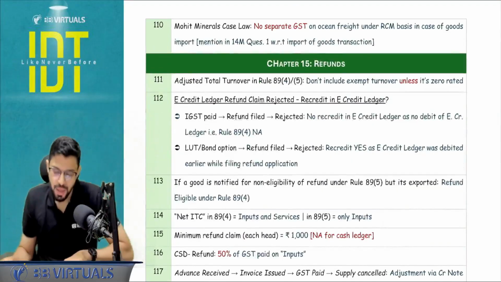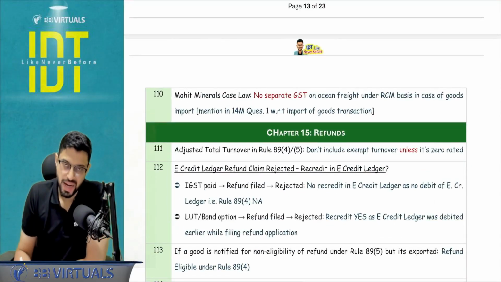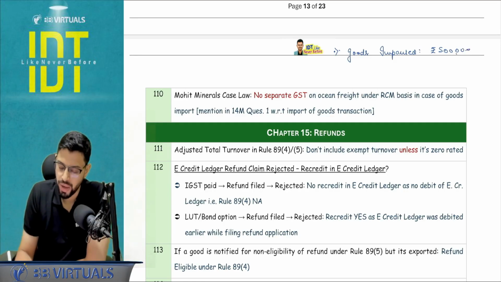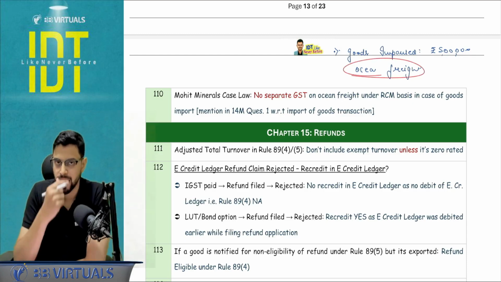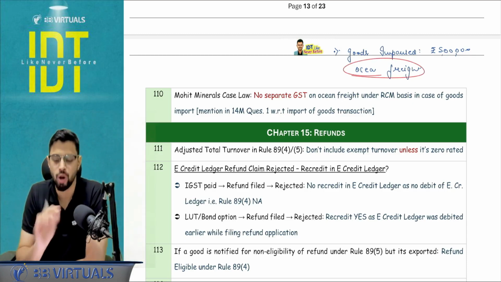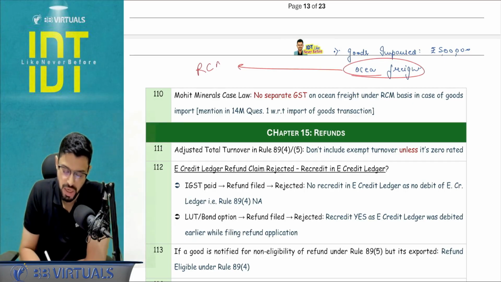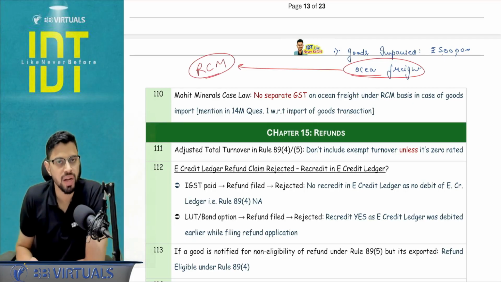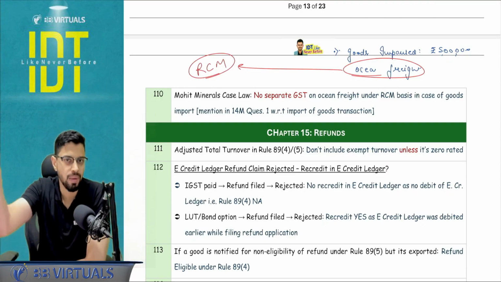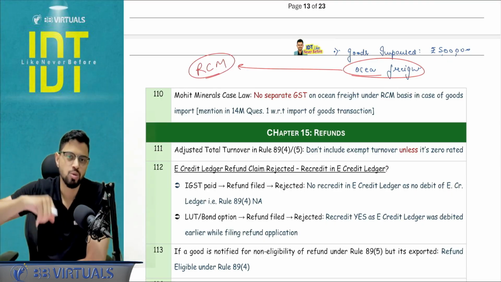Okay, with respect to one of the adjustments that comes in the question, in question number 1, they will give you that goods are imported. Let's say they are stating that goods are imported, the value is rupees 5 lakh and the ocean freight is 1 lakh. I want you to write one case law with respect to this ocean freight, and the analysis that we are putting down is ocean freight will not be again taxed under GST under reverse charge mechanism. No RCM for the ocean freight, no analysis of import of service that supplier is outside India, I am in India and I am taking this ocean freight service.